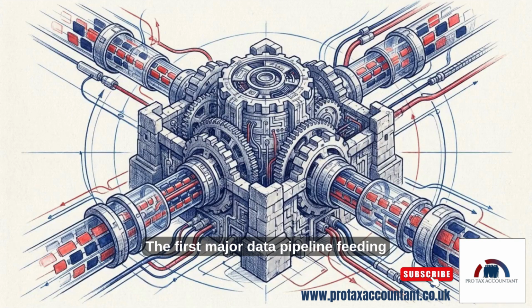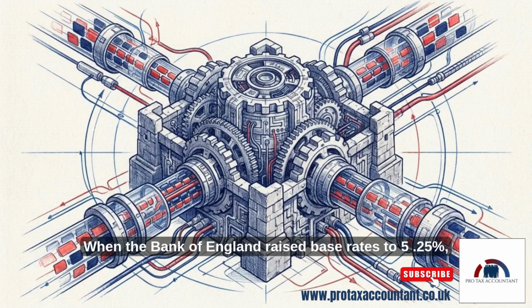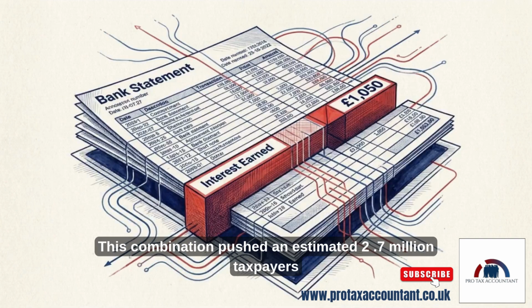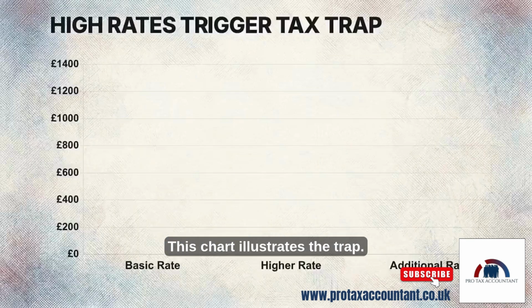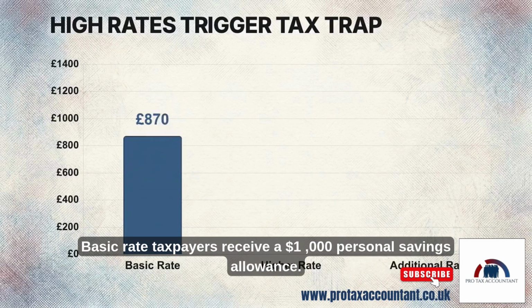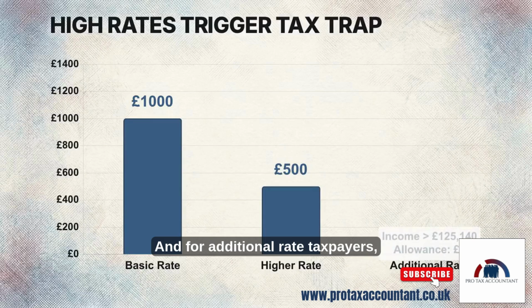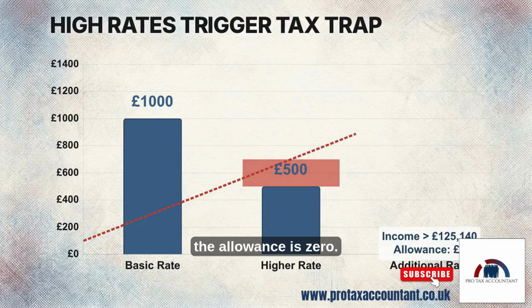The first major data pipeline feeding this system is the Bank and Building Society Interest Return, or BBSI. When the Bank of England raised base rates to 5.25%, it collided with a multi-year freeze on tax bands. This combination pushed an estimated 2.7 million taxpayers over their tax-free limits, generating taxable variance on routine cash deposits. This chart illustrates the trap. Basic rate taxpayers receive a £1,000 personal savings allowance. For higher rate taxpayers, it drops to £500. And for additional rate taxpayers, those earning over £125,140, the allowance is zero.